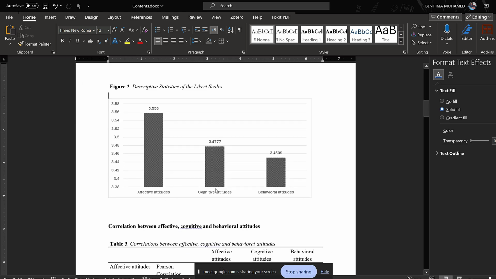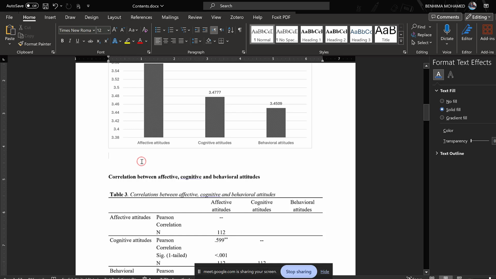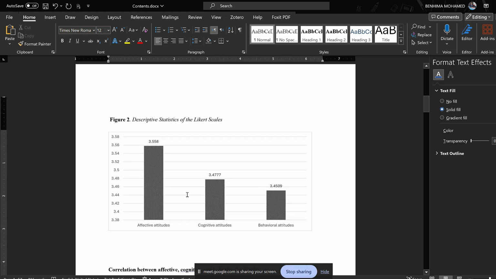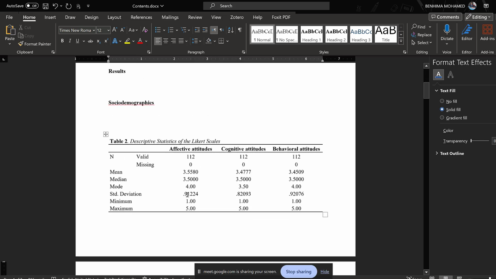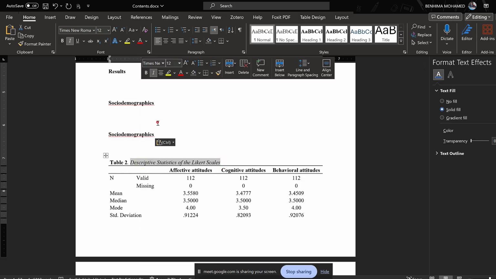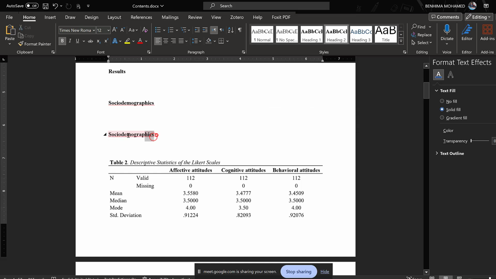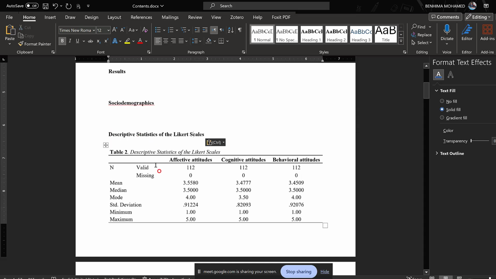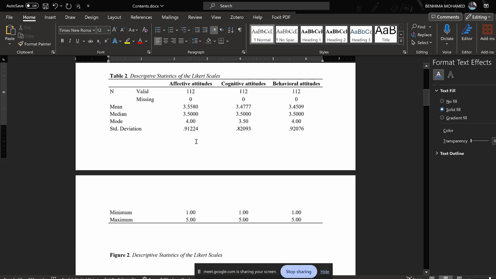Okay. So affective, cognitive, because they say if we print this, it will be visible. The colors will not be visible when printed. So anyways, we have these. This is good. So here we could say this is the sociodemographics. Then the second section is going to be about descriptive statistics of attitudes, descriptive statistics of the Likert scales. Okay. And then it will be correlation.